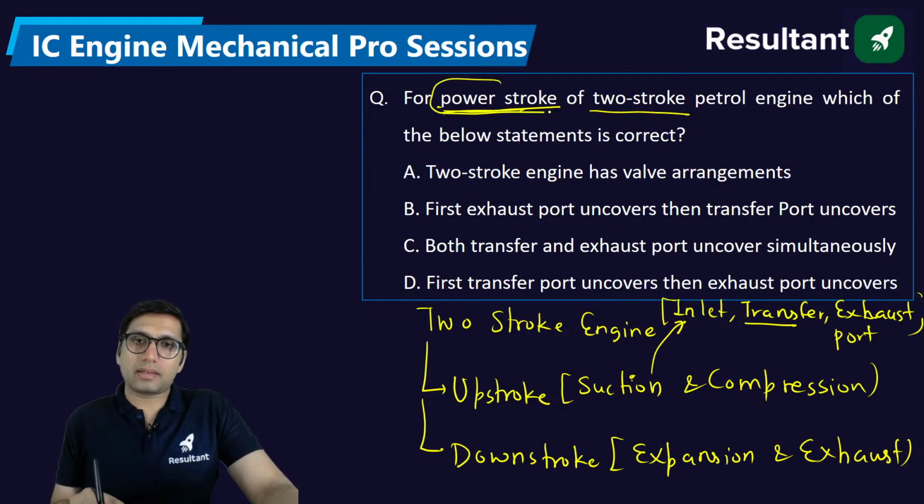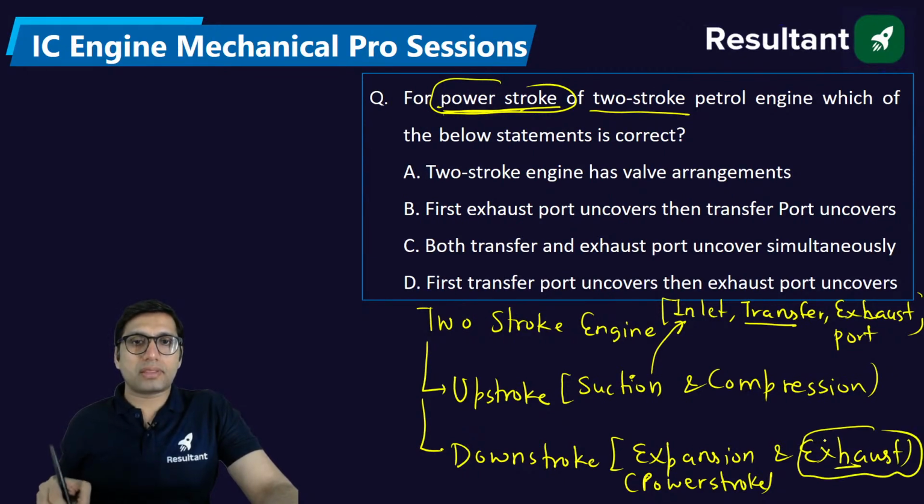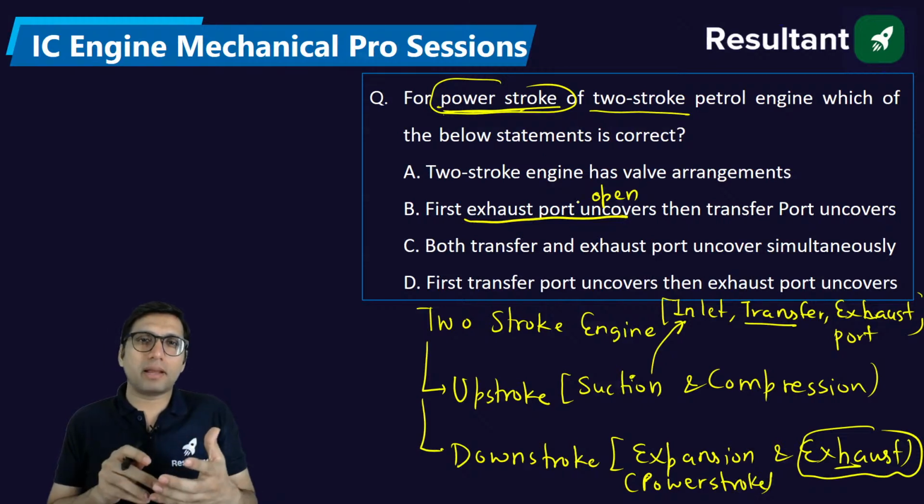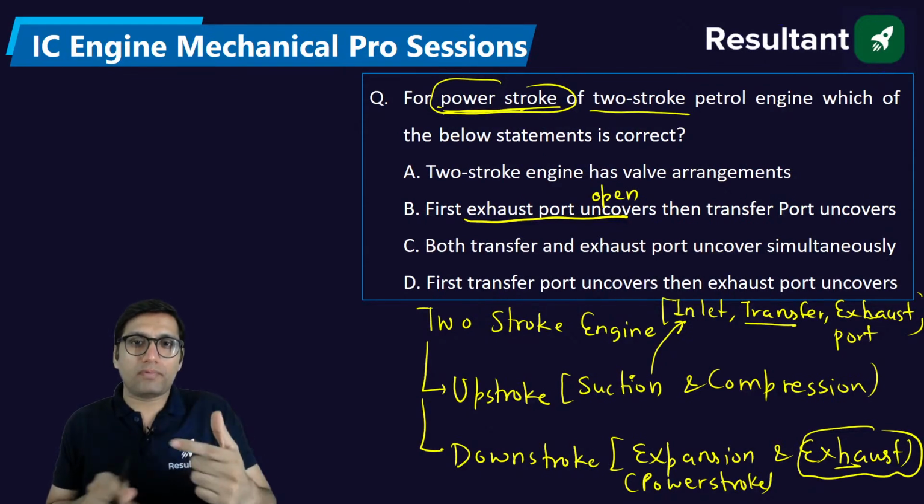But if the cycle starts from power, this is the power stroke. After you get power, what will happen? Exhaust will happen. So firstly, the exhaust port will uncover. Uncover means open, because open and close are generally said about valves. For ports, we generally use the words uncover and cover.